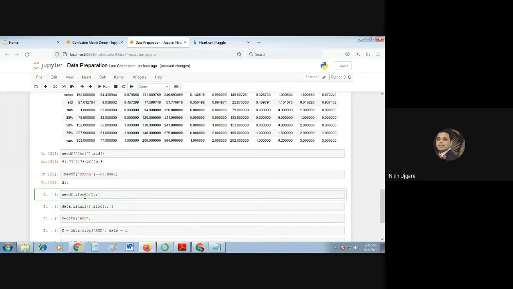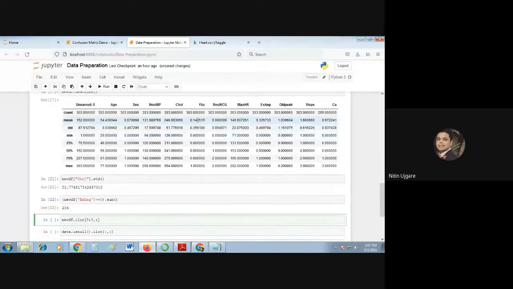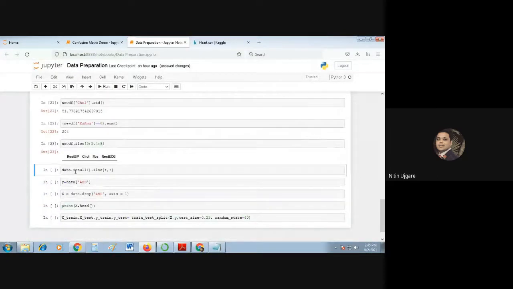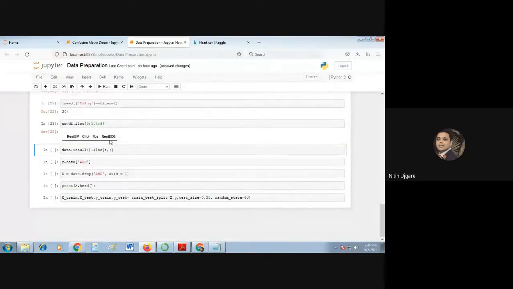If you want to specifically access some columns, then you have to give the numbers of those columns. So if I want to access cholesterol, 0 1 2 3 4, I want to access the fifth row and the fourth column, or maybe from fourth to, let's say, 8. For the fifth row I want to access columns 4 5 6 7 8, so it will show you the values for those columns.